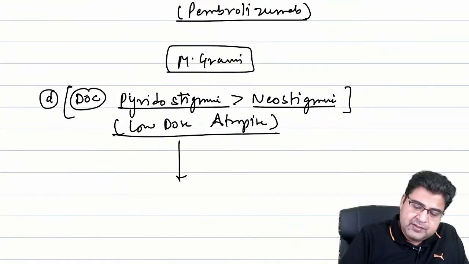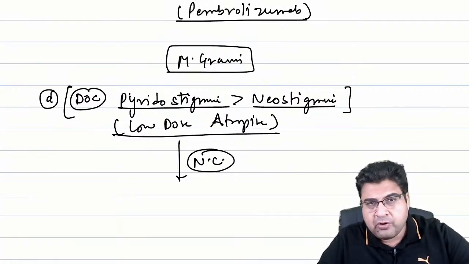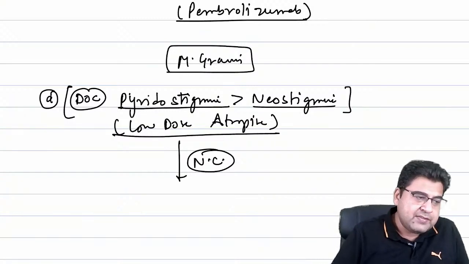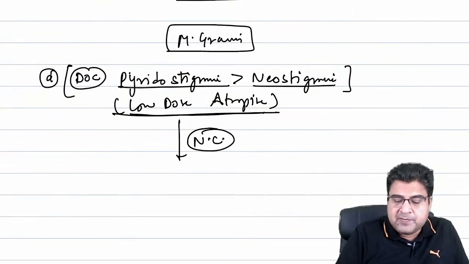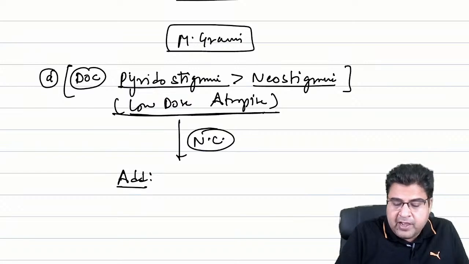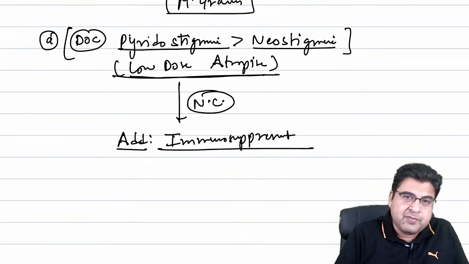Now, when these medicines are not able to control myasthenia gravis, we will add immunosuppressants. So in the treatment of the patient, we will add immunosuppressant medicines if the patient's condition is not controlled.